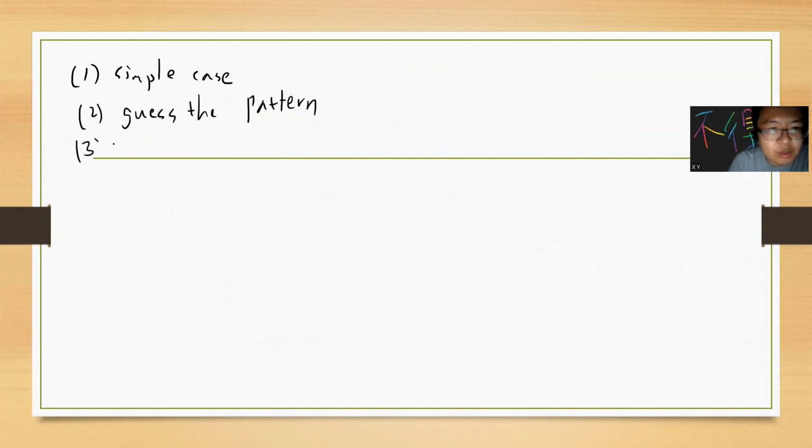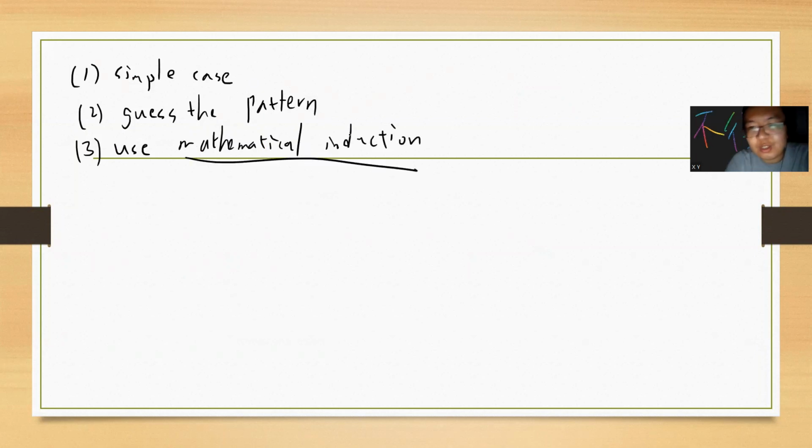Then number three is using your powerful tool, which is mathematical induction. Mathematical induction is like the most powerful tool in the world, and even very advanced mathematics uses this technique. Okay, so N equals one is trivial, right? The probability is just one, because the first guy can only have one seat.